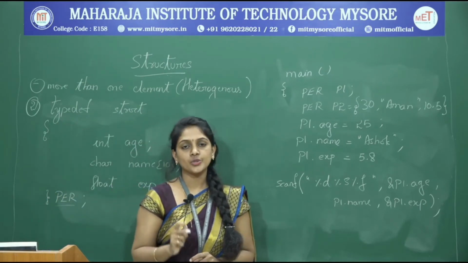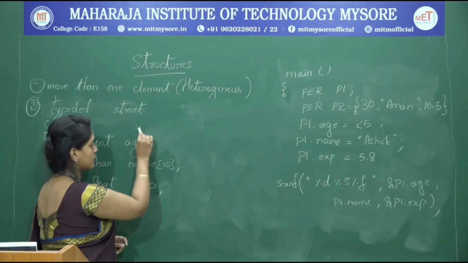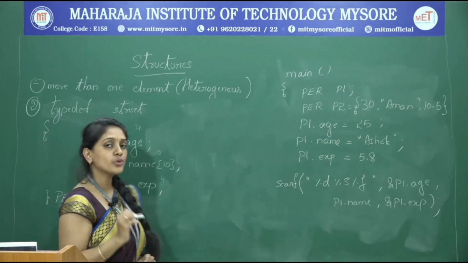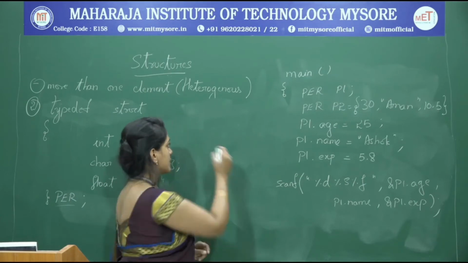For curiosity to know the size of the structure, what is the size of the structure now? It is 4 bytes plus 10, 14 bytes plus 4 bytes, 18 bytes. How do I know the size of the structure? I can know it in two different ways.